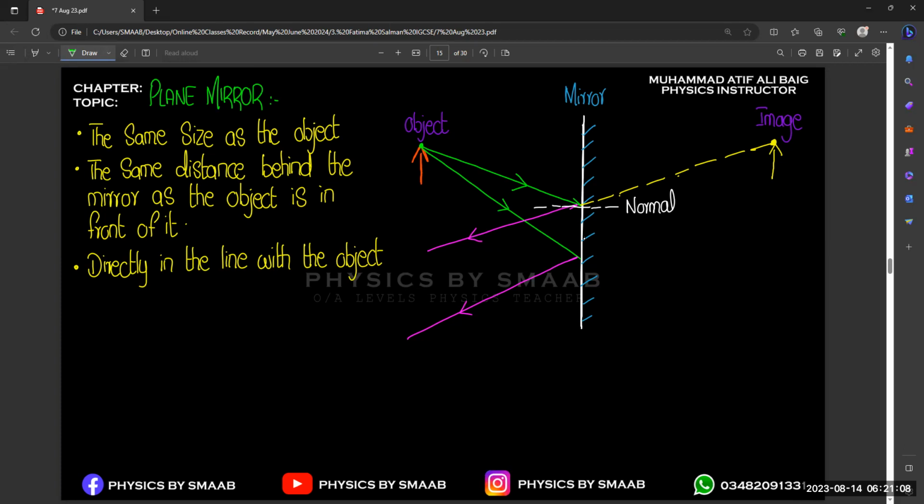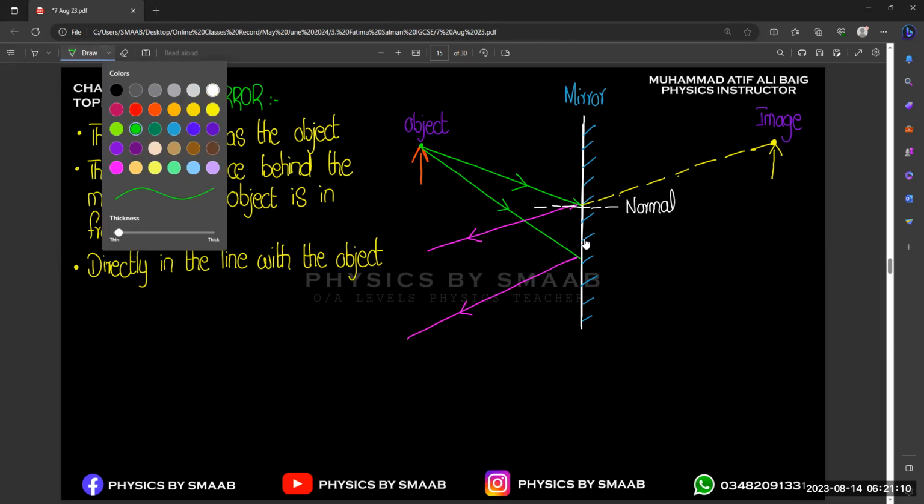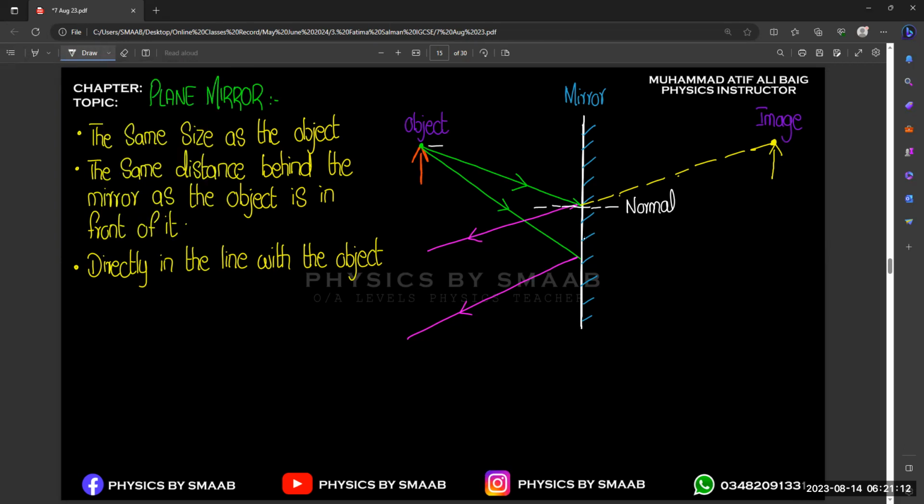If you measure the line, the image will be in the same line. So you just take the same distance on the other side, and then mark your angle. And it will also follow for the second ray.